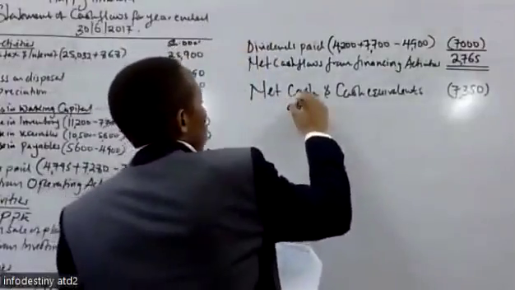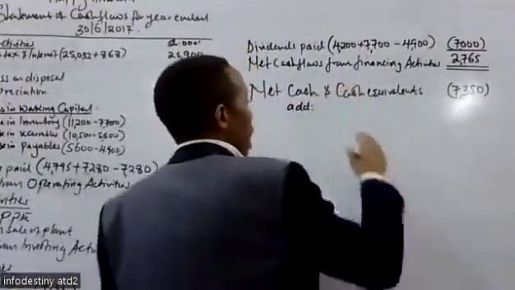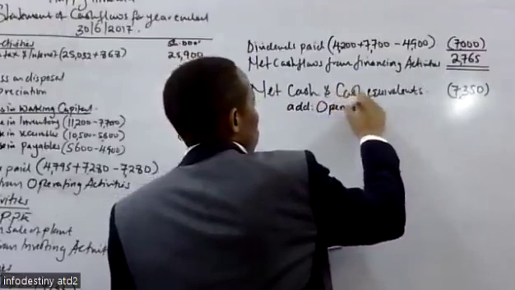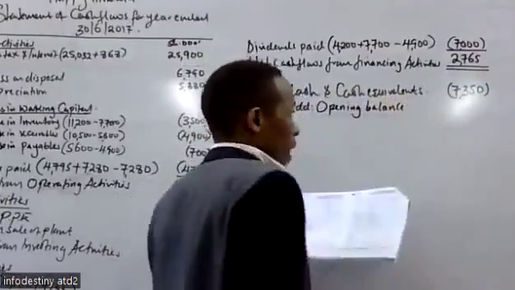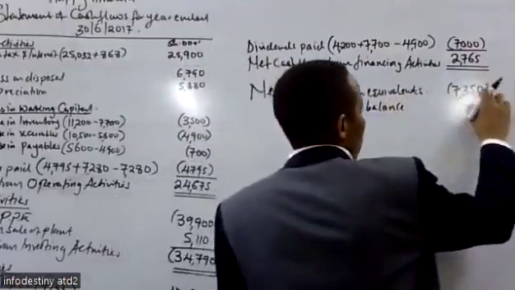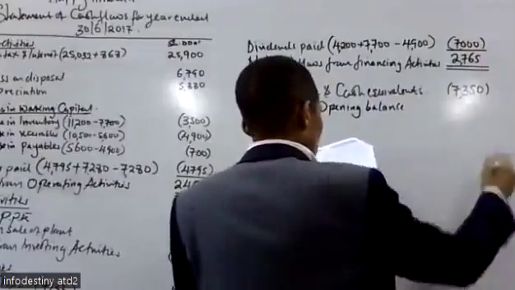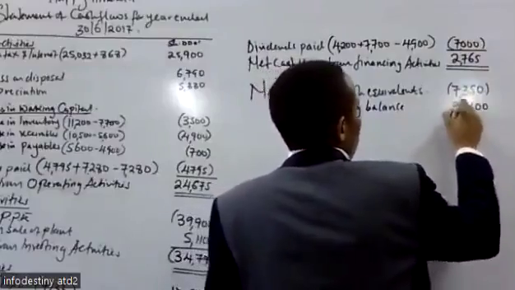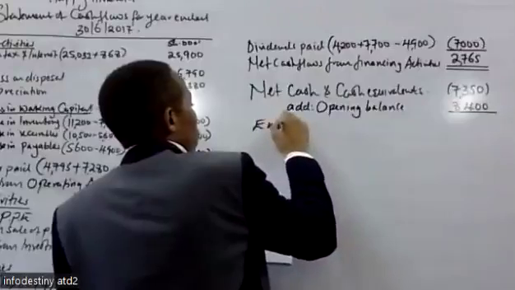Then we add the opening balance of the cash and cash equivalents, whereby we add the bank balance. The opening balance we are given under the current assets. We had bank only. The opening balance is 8,400.